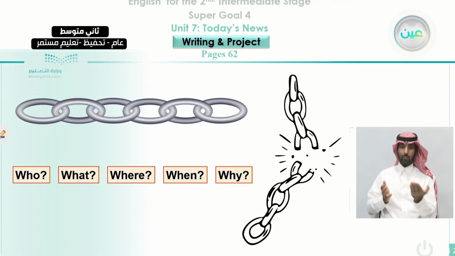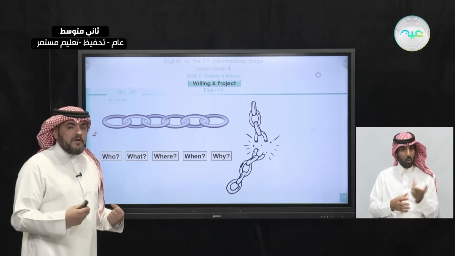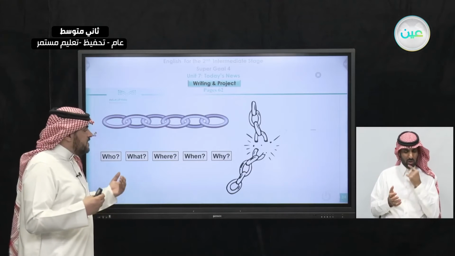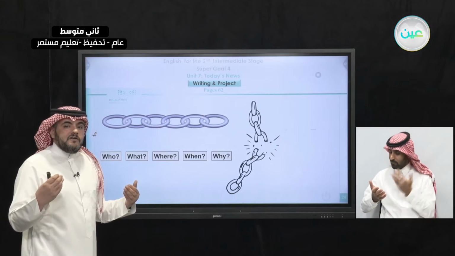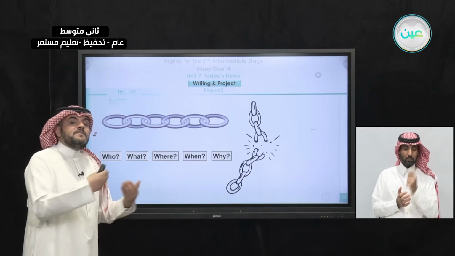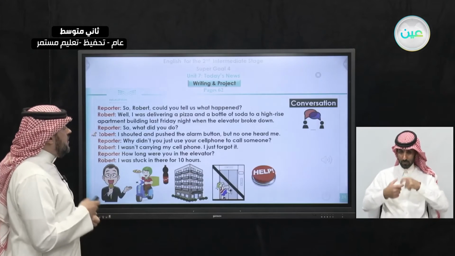Okay, again, when you write, you have to consider the 5 W's, WH questions. And also there is a sixth one, which is how. Sometimes you need to include who, what, where, when, and why. This will make a unity for your writing. It is very important, and it will attract the reader. If you miss one of these things, the chain will be cut like this. So you will confuse your reader. You will distract him from what you are telling, and he or she will not enjoy your writing. So be careful to make a unity for your writing.